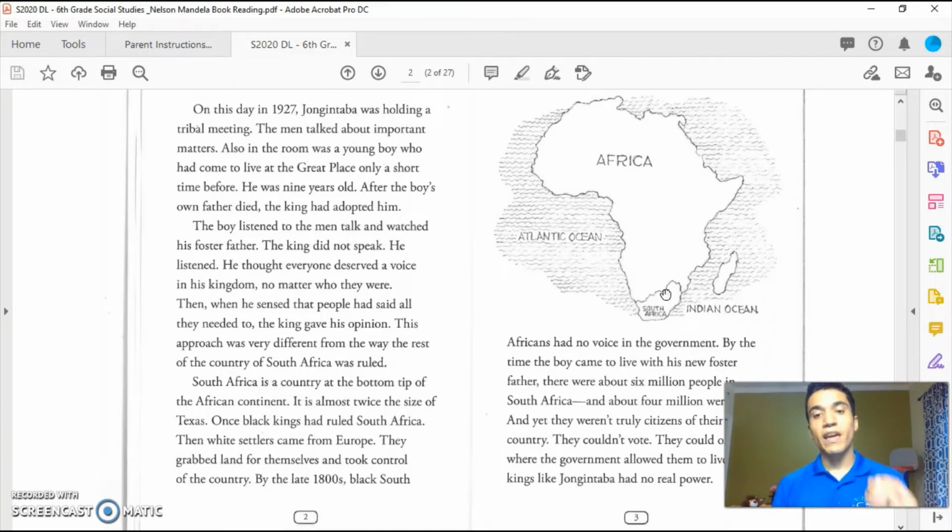By the time the boy came to live with his new foster father, there were about 6 million people in South Africa, and about 4 million were black. And yet, they weren't truly citizens of their own country. They couldn't vote. They could only live where the government allowed them to live. Even kings like Zongdindaba had no real power.